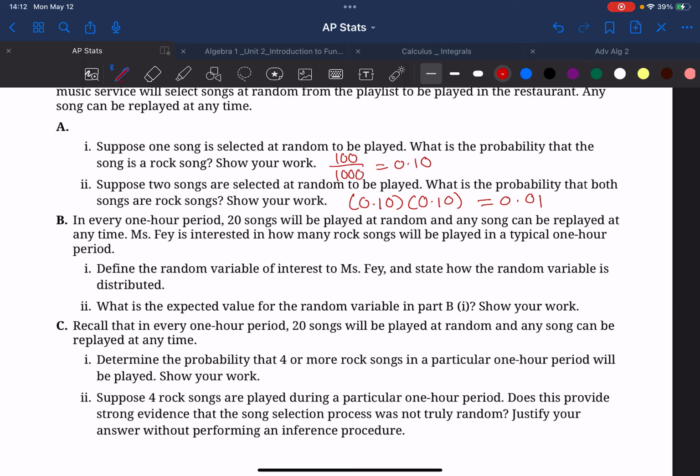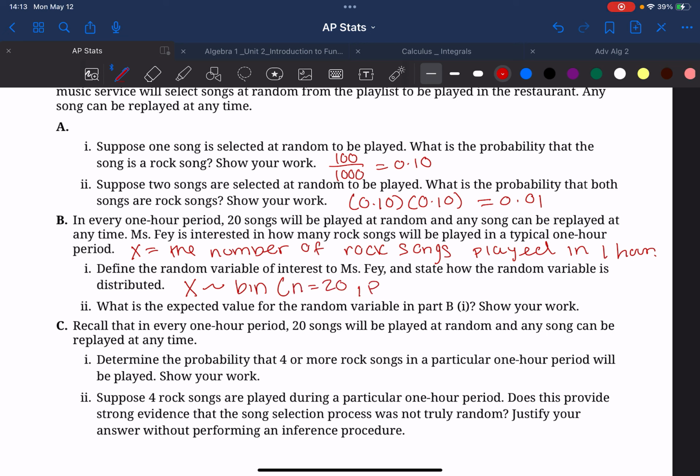So first I'm going to define X as the number of rock songs played in 1 hour. And then, to state how the random variable is distributed, X follows a binomial distribution where n is equal to 20 and the probability is equal to 0.10.